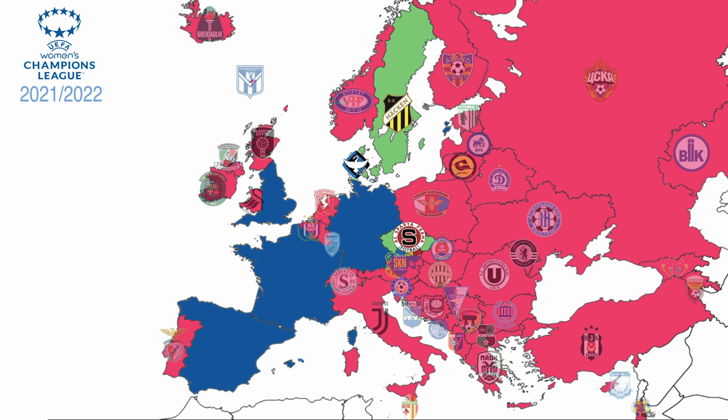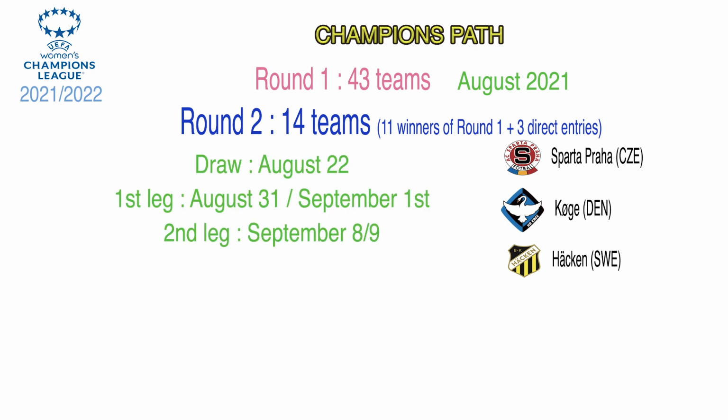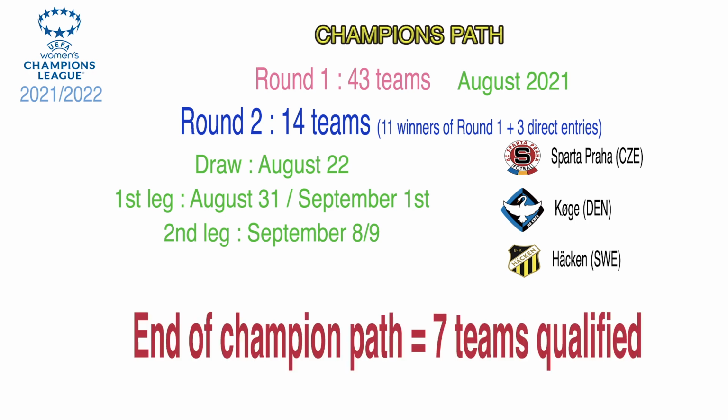So for the second round we have 14 teams, the 11 winners of the first round and the 3 winners of Swedish League, Czech League and Danish League. A draw will take place on the 22nd of August, the day after round 1 finals. Each team will have 1 opponent and the tie will be played in 2 legs. After those 2 legs, the 7 winners will proceed to the group stage. So that's it for the Champions Path.